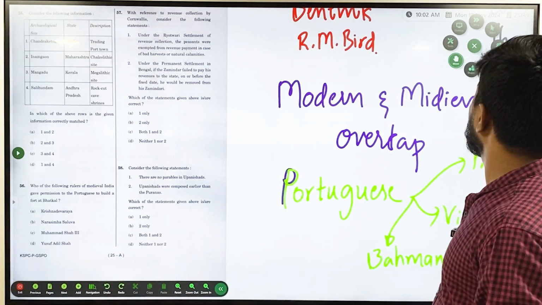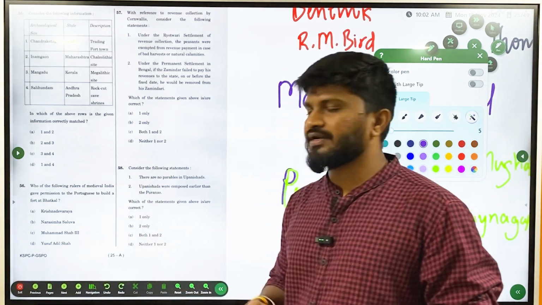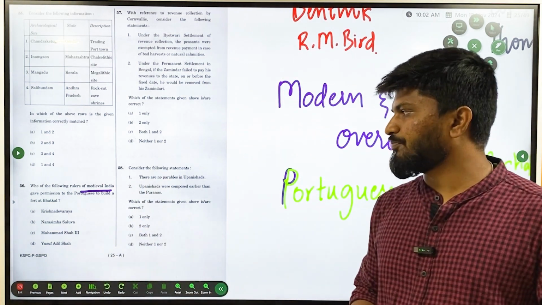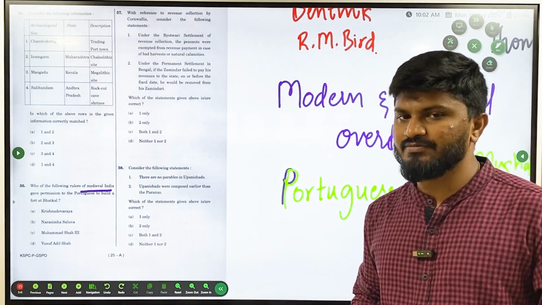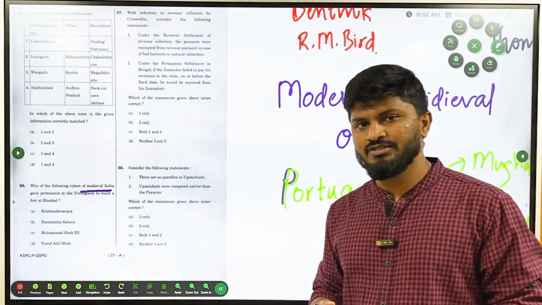Okay, in this question, the first one is a modern history question. Which of the following rulers of medieval India gave permission to the Portuguese to build a fort at Batkal? Okay, this can either be modern India or medieval India, because there is an overlap.